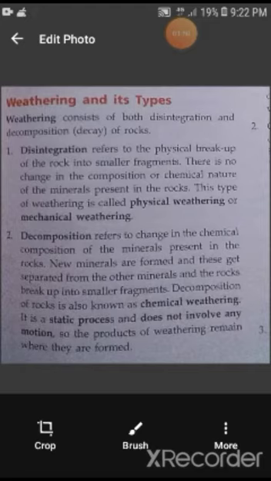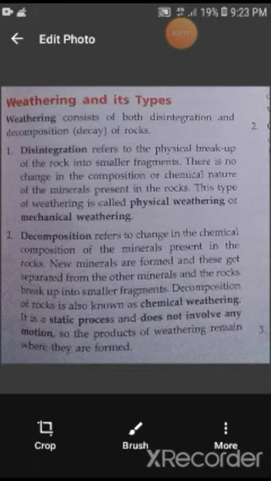So we can make the differences here between disintegration and decomposition. Number 1, we will write physical weathering and chemical weathering. Point number 1, physical weathering consists of disintegration of the rock, while chemical weathering consists of the decomposition of the rock. In physical weathering, the physical outlook of the rock gets changed.